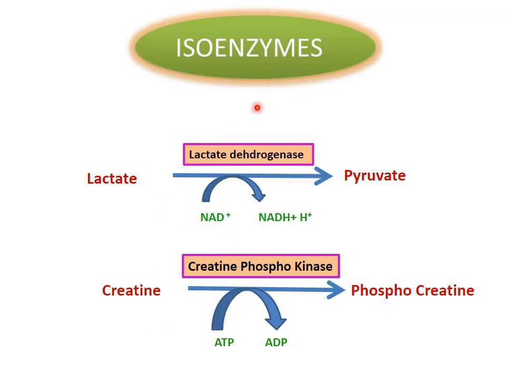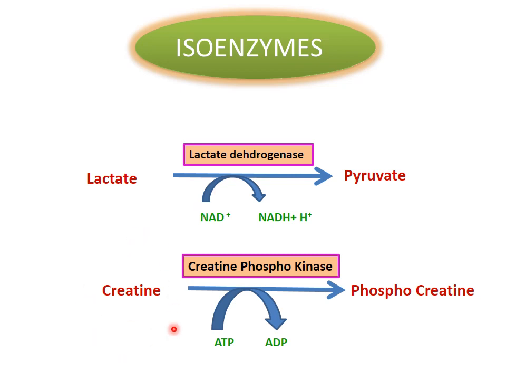Now, all the 5 isoenzymes of LDH have the same function. They convert lactate to pyruvate, maybe in muscles, maybe in liver, maybe in kidney, anywhere it is, they function the same, and the enzyme responsible for it is lactate dehydrogenase.